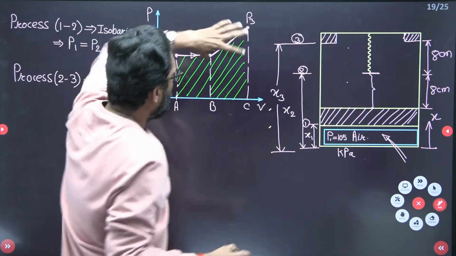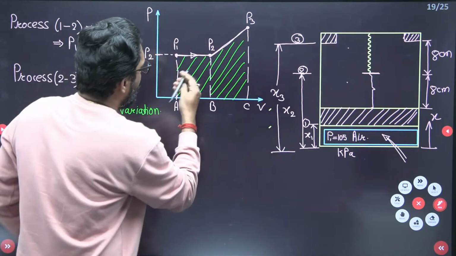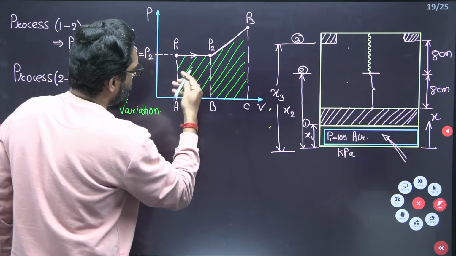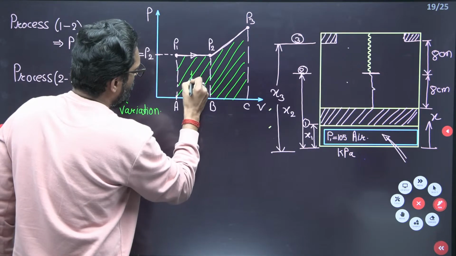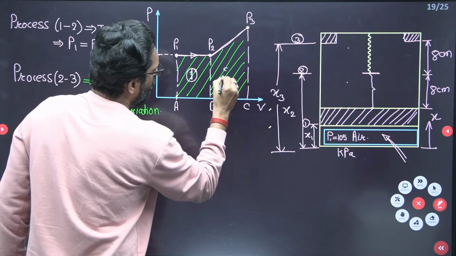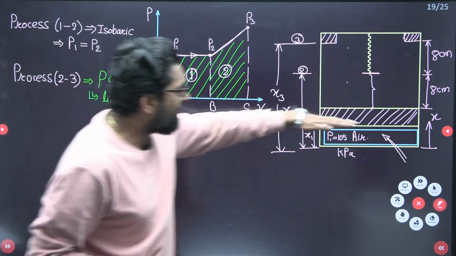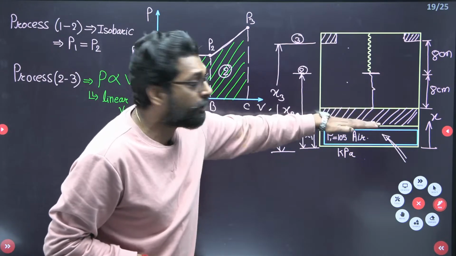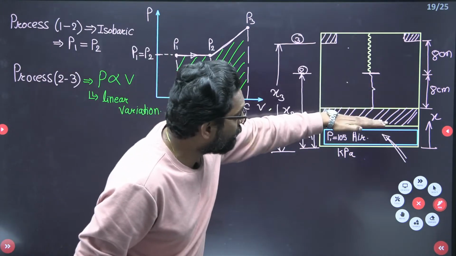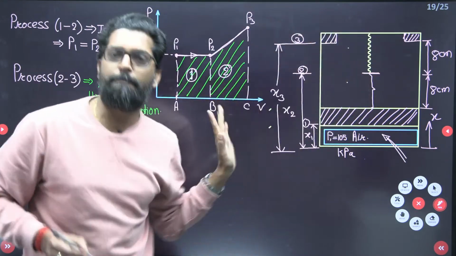That means this represents, see my dear, I will tell you, there are two areas. Let's suppose this is 1 and this is 2. So what does area 1 represent? Area 1 represents the work transfer due to the displacement of the piston up to just touching the spring.